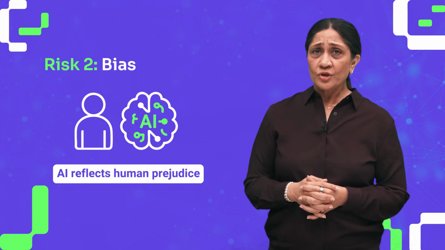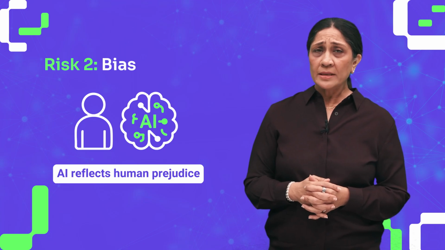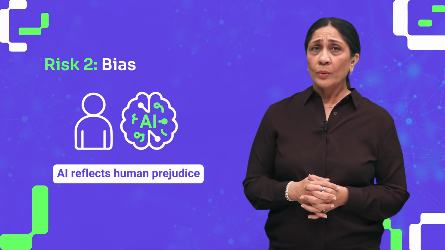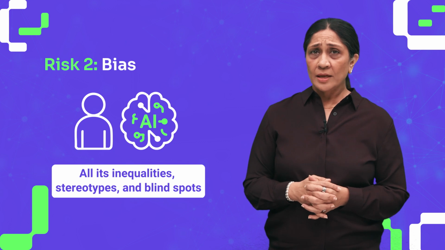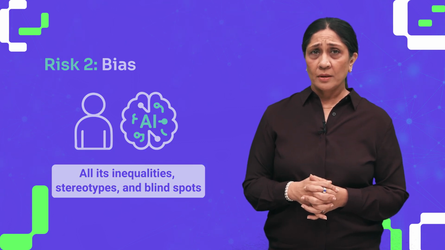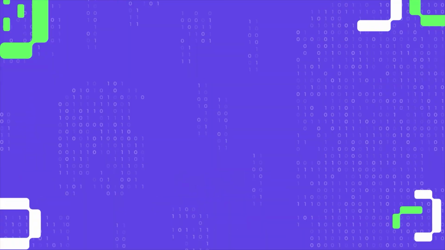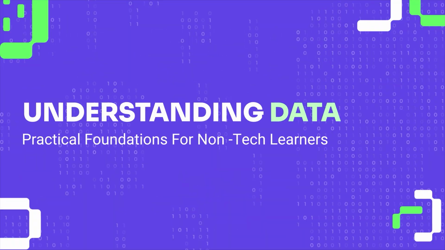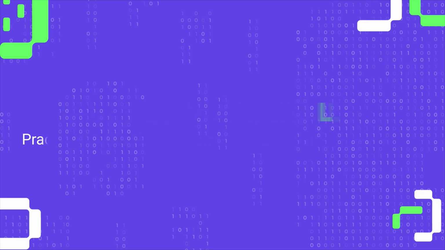The second big risk is bias. AI is trained on human data, and human data reflects our world with all its inequalities, stereotypes, and blind spots. If you want to learn more about data, how it is collected, analyzed, and used responsibly, check out our course, Understanding Data: Practical Foundations for Non-Tech Learners on the Swayam platform. Now, let's look at an example of bias.